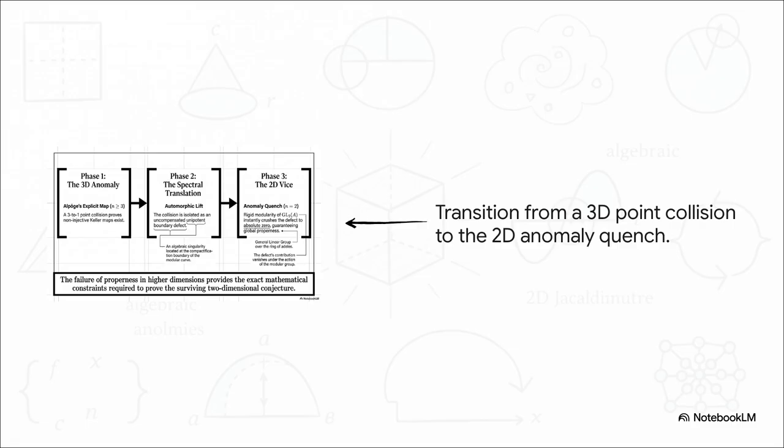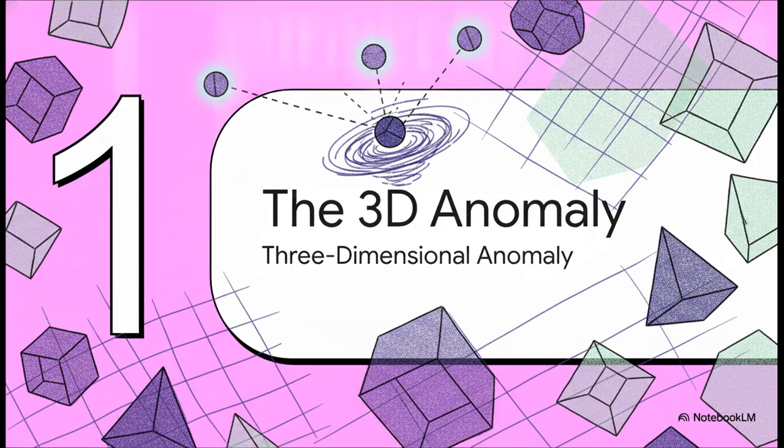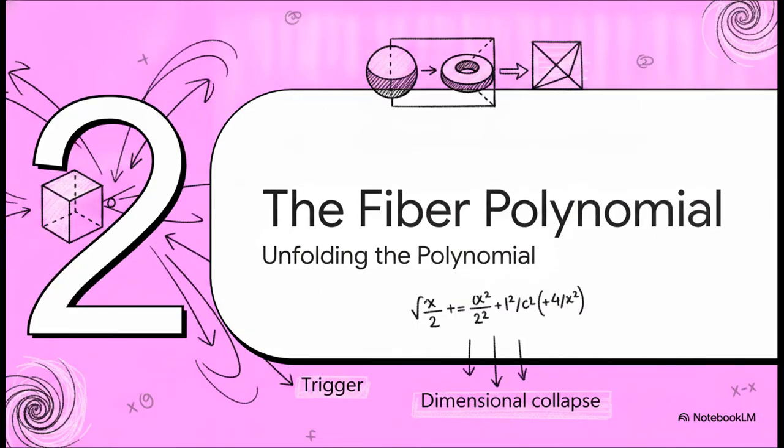We start in phase 1 by observing a 3-to-1 point collision in 3 dimensions. In phase 2, we mathematically translate this through an automorphic lift, essentially isolating the collision as an uncompensated boundary defect. And then, for phase 3, we get to watch it get completely crushed in 2 dimensions, where the rigid modularity over the ring of Adels guarantees global properness. All right, part 1, the 3-dimensional anomaly. Which brings us directly to part 2, unfolding the fiber polynomial.